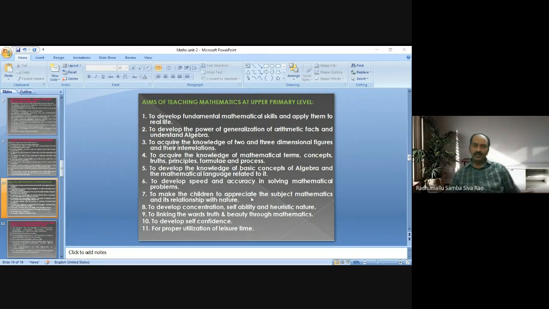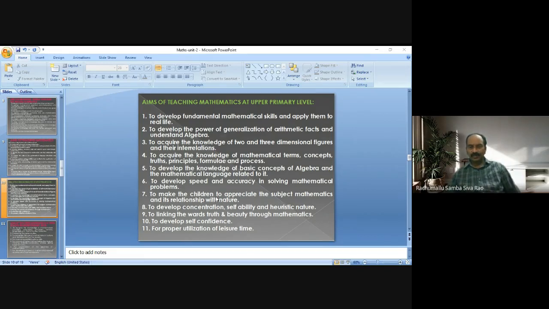Okay, next one, to make the children appreciate the subject mathematics and its relationship with nature. So what is mathematics? He has to appreciate the subject by observing its relationship with nature and by observing the use of the concepts of mathematics in real life. Definitely a student has to appreciate.